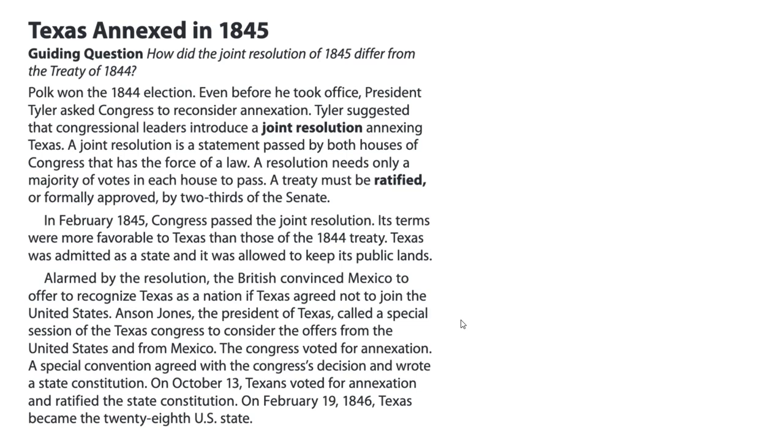The Congress voted for annexation. A special convention agreed with the Congress's decision and wrote a state constitution. On October 13th, Texans voted for annexation and ratified the state constitution. On February 19th, 1846, Texas became the 28th U.S. state.